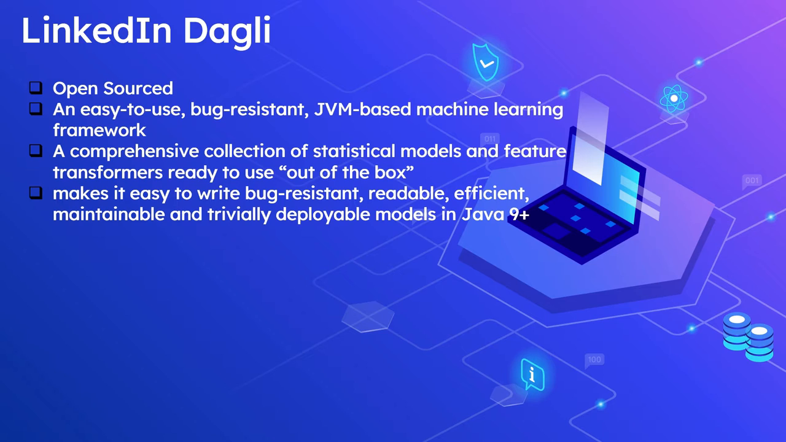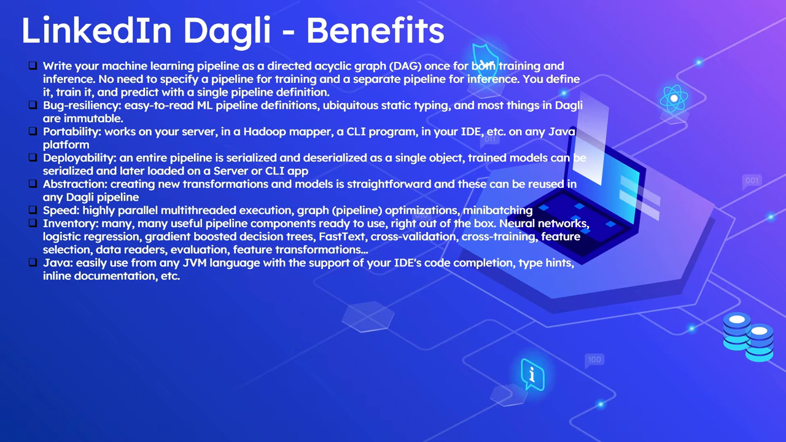It makes it easy to write bug resistant, readable, efficient, maintainable and trivially deployable models in Java 9 plus. So the latest beta version supports Java 9. Currently the library is in beta, so beta 5. Again, Dagli takes advantage of modern highly multi-core CPUs and increasingly powerful GPUs for effective single machine training of real world models. Let us see some of the benefits of the Dagli framework.